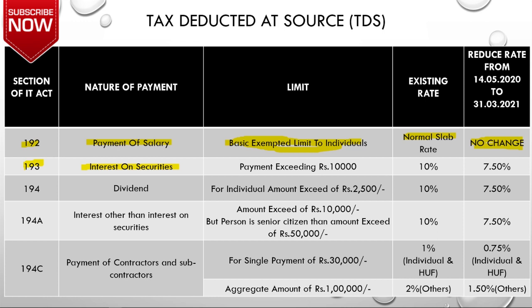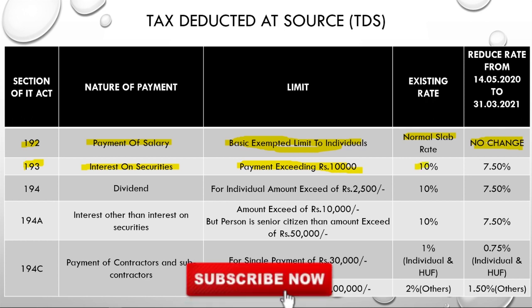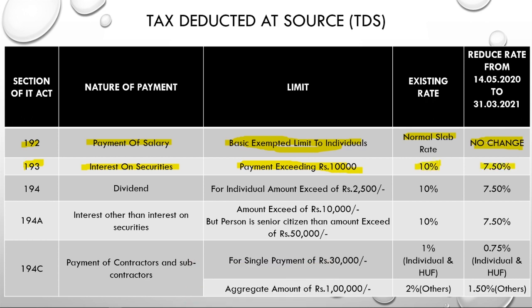So what is the limit when you need to deduct the TDS? When you are making such interest payment exceeding 10,000 rupees, then you need to deduct the TDS. What will be the rate at which you will be deducting the TDS? That rate is 10%. It was 10% and now it has become 7.5% for the financial year 2020-21.